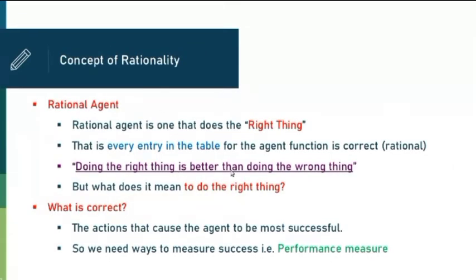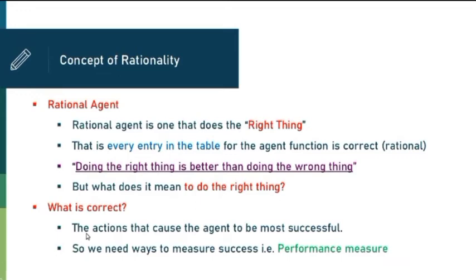Now just look at this statement: doing the right thing is always better than doing the wrong thing. This is applicable to real life and also to robotic life and AI. How do you know that you are performing the right thing, or that the vacuum cleaner agent is a rational agent? For that we need to find out what is correctness.